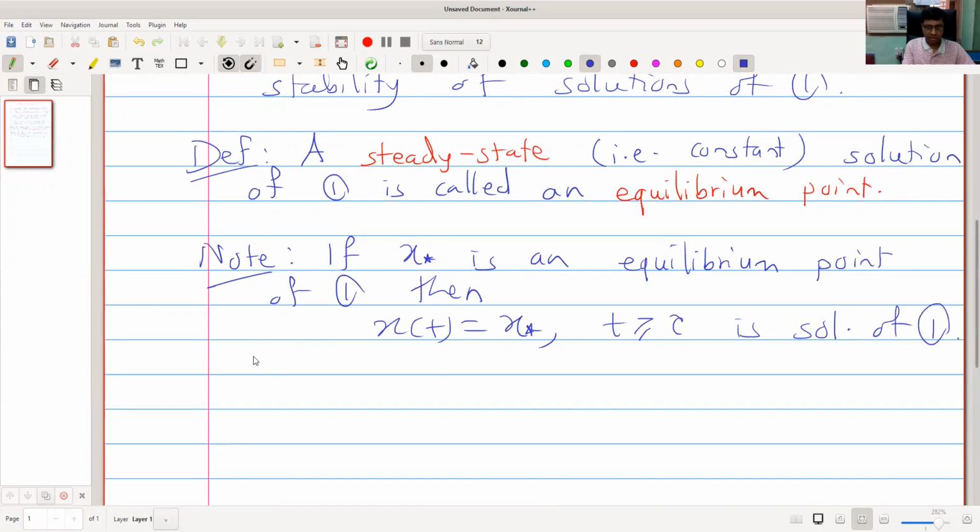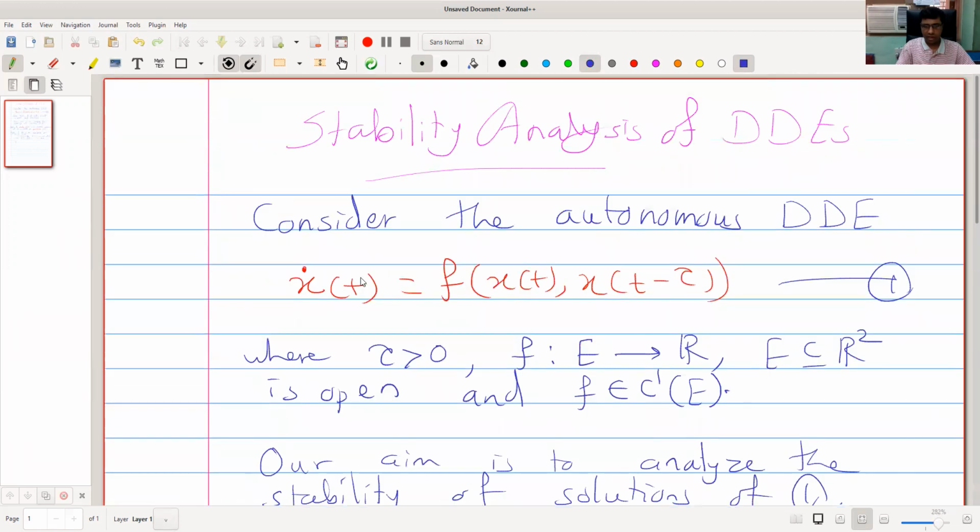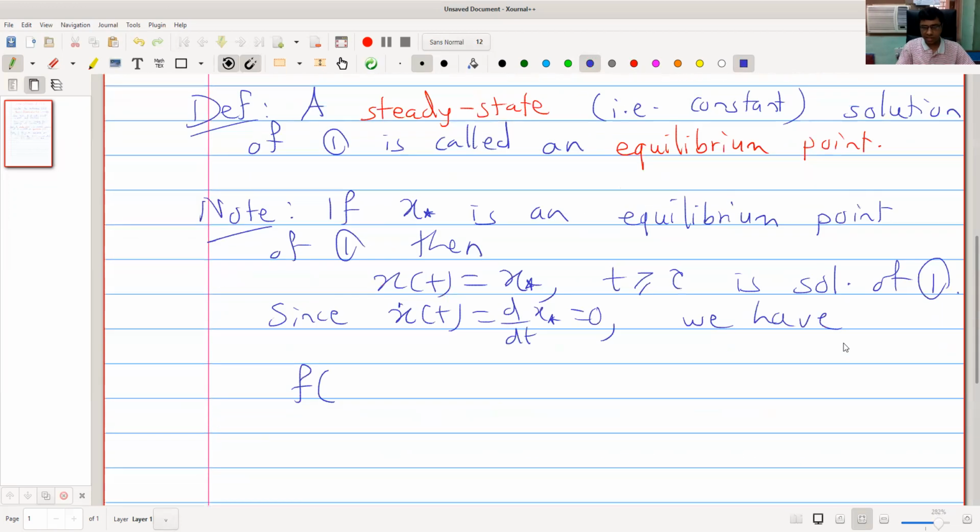Since x dot of t, that is dx dt of x star, equal to 0, we have, if we substitute this in (1), then we get left hand side to be 0 and right hand side is f of x of t, which is x star, and x of t minus tau is also x star because solution is always x star for any t.